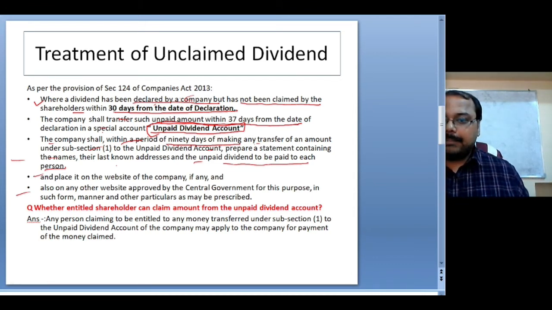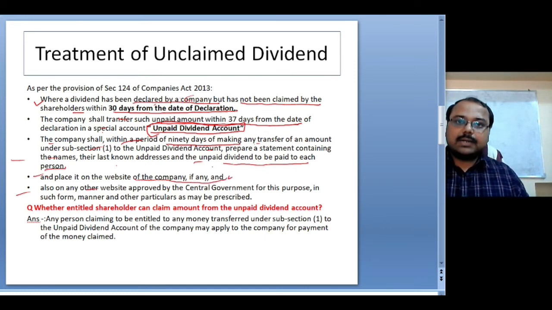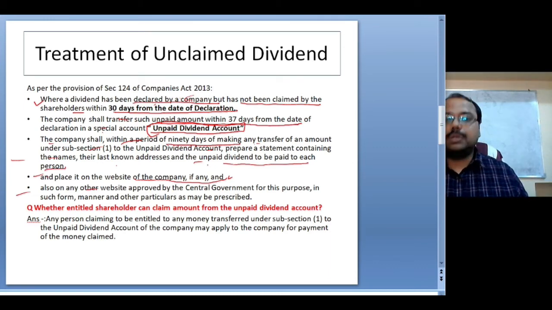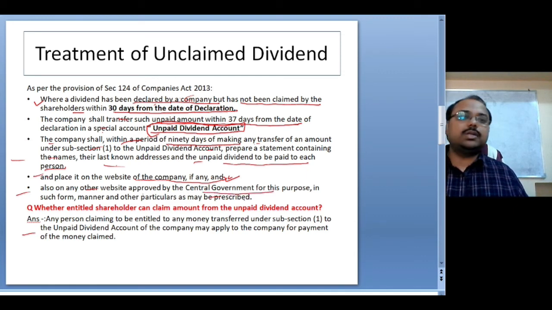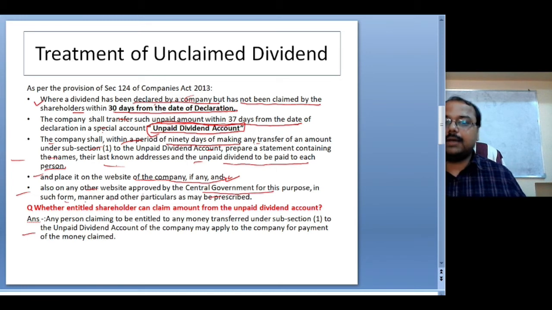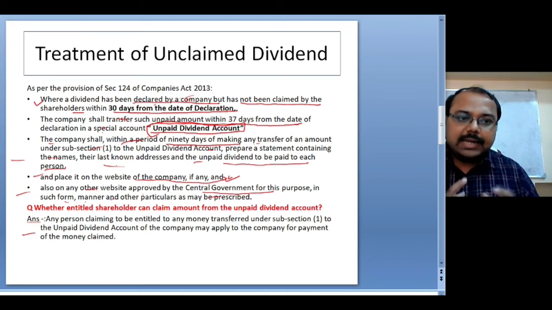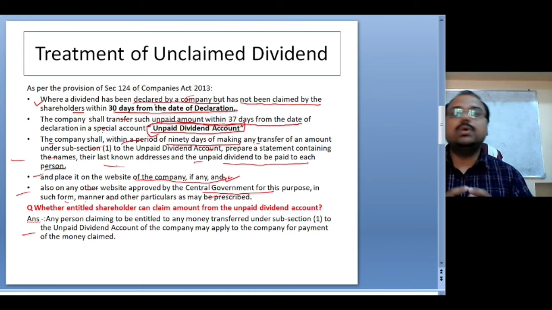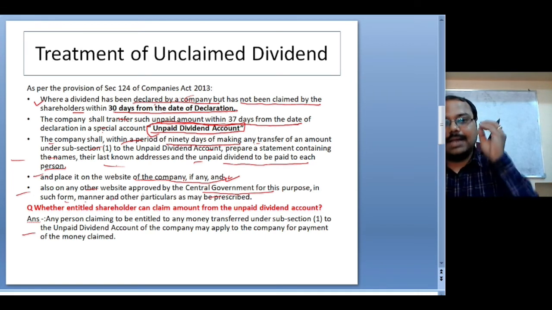Then it is to be placed on the website of the company, if any. The company has to put it on the website that these are the claimants who are supposed to get the dividend from the company, but this person has not turned up. So the company has to publish it on its own website and also on any other websites approved by the central government for this purpose, in such form, manner and other particulars as may be prescribed. The main point is that the company has to put in a lot of effort so that the claimant gets the money.